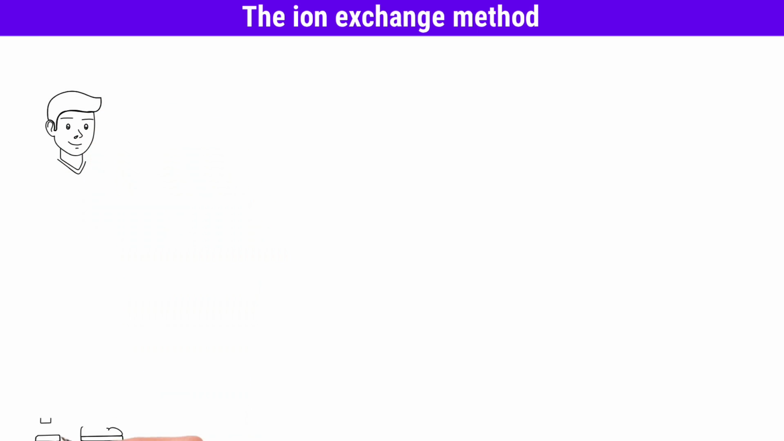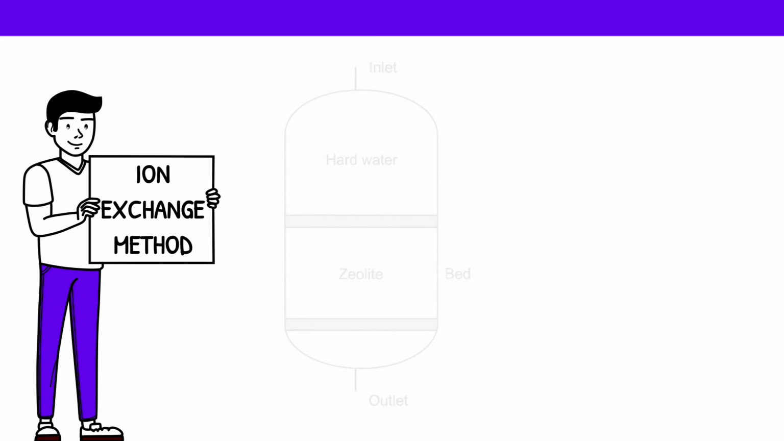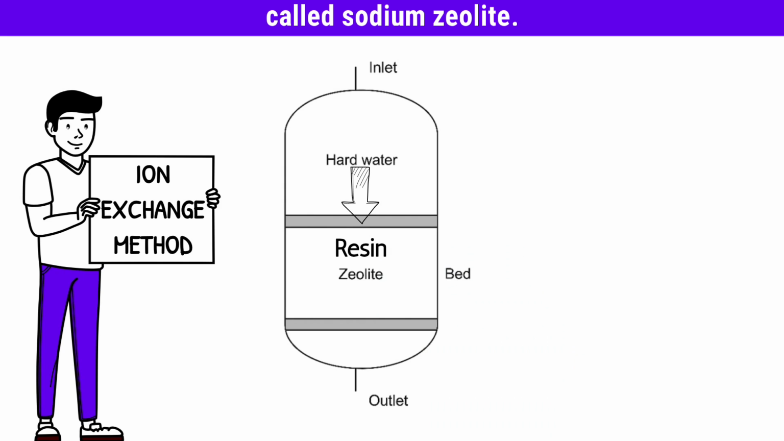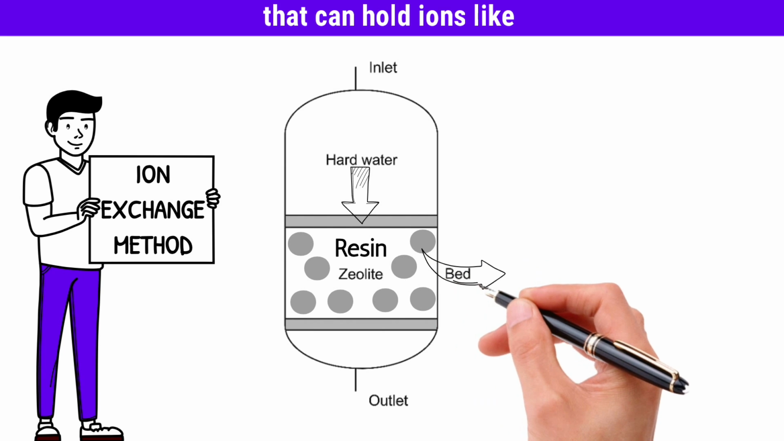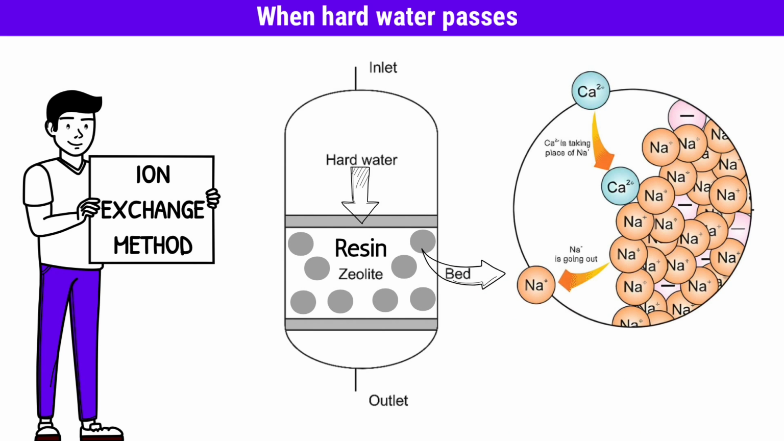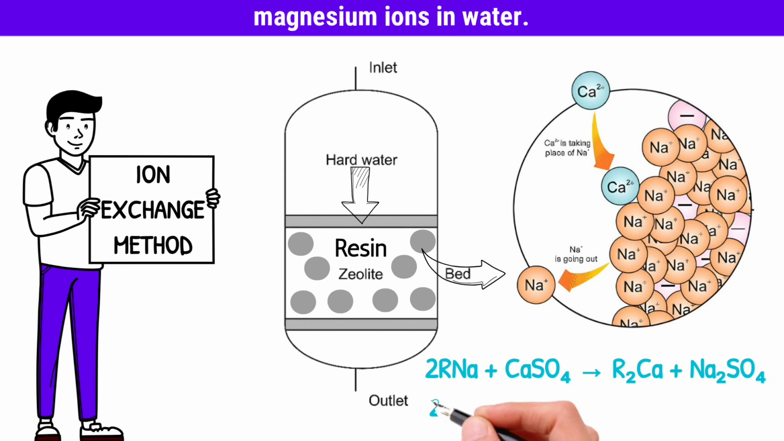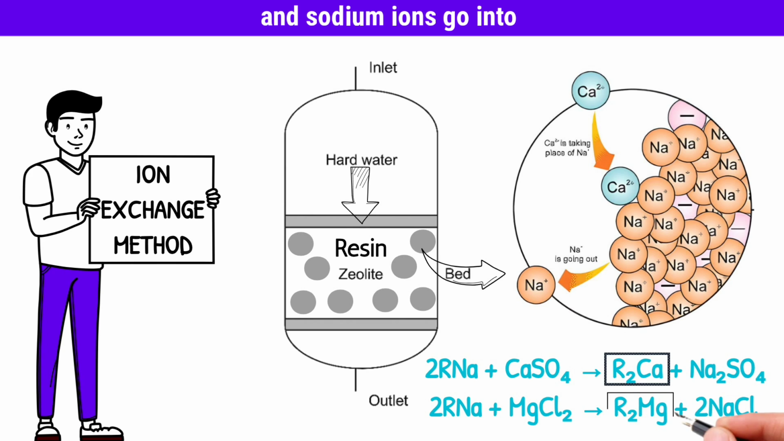The ion exchange method is a widely used technique to remove permanent hardness caused by calcium and magnesium ions. In this method, water is passed through a tank containing a special resin called sodium zeolite. Resin is usually made from organic polymers. It has a large number of tiny beads that are insoluble in water. These beads have active sites on their surface that can hold ions like sodium. When hard water passes through, the resin exchanges its sodium ions with the calcium and magnesium ions in water. As a result, calcium and magnesium stick to the resin, and sodium ions go into the water. This makes the water soft.